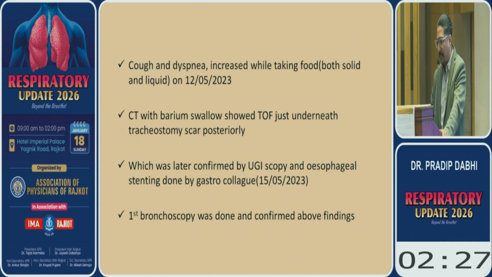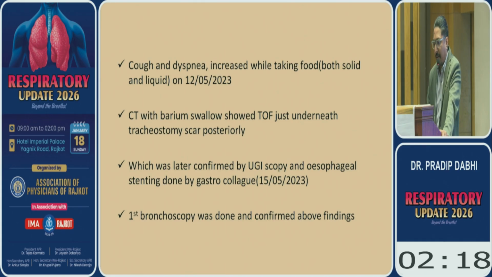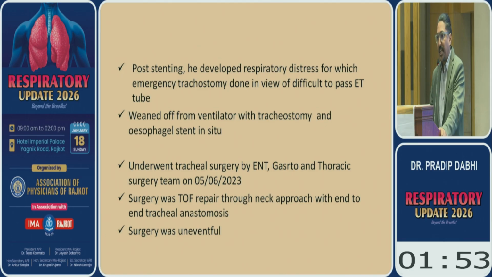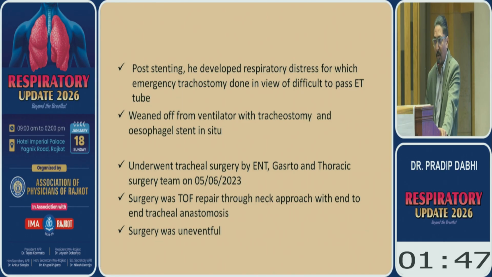So one month later, he developed a cough and dyspnea while taking both solid and liquid foods. So we are dealing with some kind of fistula. CT and barium confirmed the TOF, which was later confirmed by upper GI endoscopy and bronchoscopy. The first bronchoscopy was performed. The gastro colleague put in a stent and the fistula was almost closed. But when the patient was ventilated, they planned to put an ET tube, which was very difficult to pass. So he had some stricture above the level of the tracheostomy. So esophageal stent in situ, tracheostomy in situ.